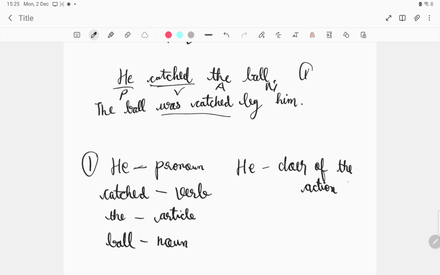So he is the doer of the action, or we can say the subject. Catched is again a verb, so we won't write it. Verb. The ball. We'll take the ball as a whole word here. What is the ball here? The ball, as we can say here, is the receiver of the action.